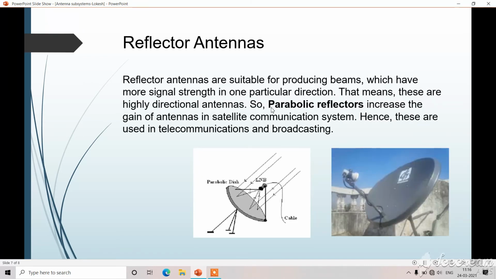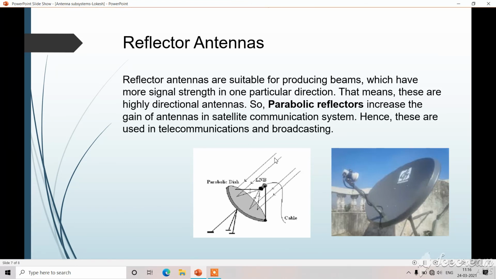So next one is reflector antenna. Reflector antenna is the most widely used antenna. Reflector antennas are suitable for producing beams which have more signal strength in one particular direction. That means they are highly directional antennas. So these parabolic reflectors increase the gain of antennas in satellite communication systems. These are used in telecommunications and broadcasting. These are the reflector antennas.